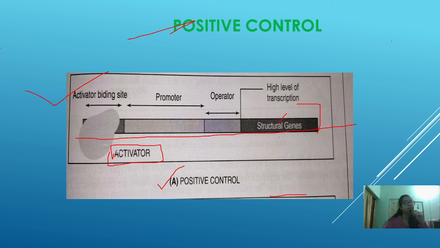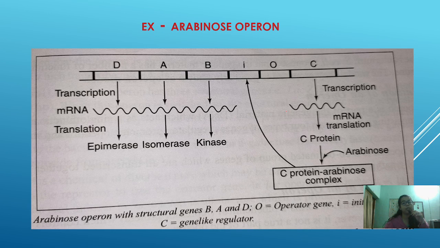One of the best examples of positive control is the arabinose operon. This is a type of operon which is also found in bacteria. What you see, that is D, A, B, I, O, C, you must be wondering what all this is. This is nothing but the parts of the operon. You can see this D, A, B.